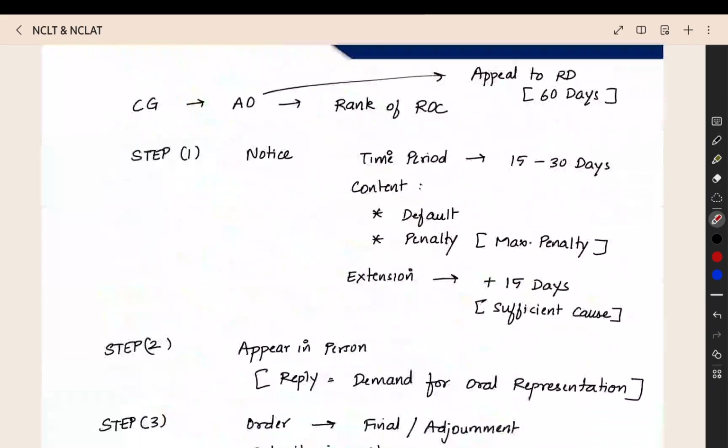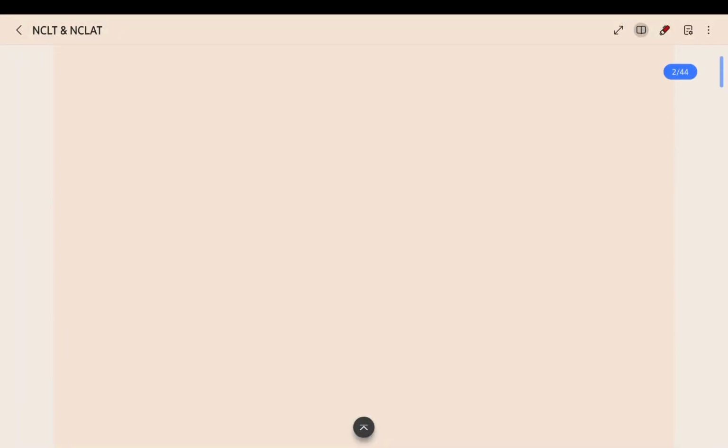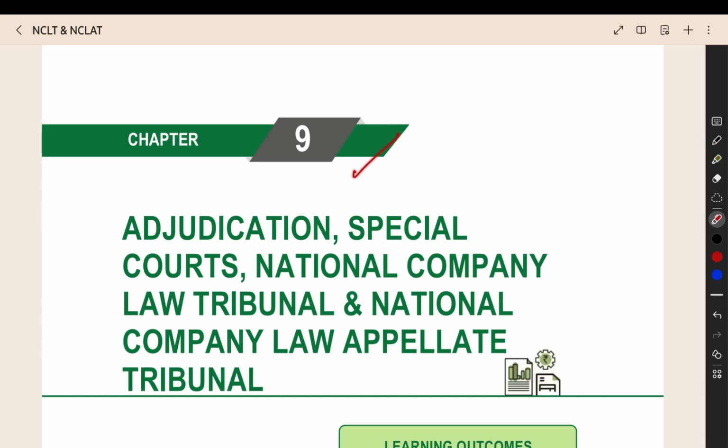So now we have completed the entire chapter of the NCLT, NCLAT, special courts, adjudication and compounding. All the topics we have covered properly. So chapter number 9 is done.